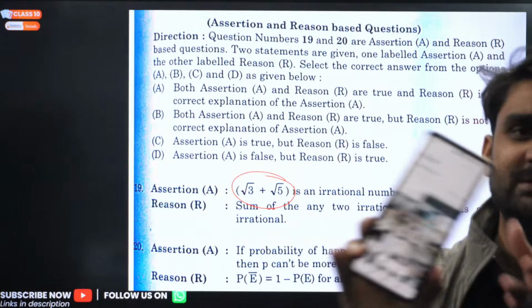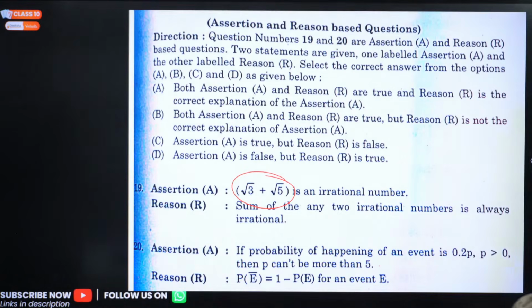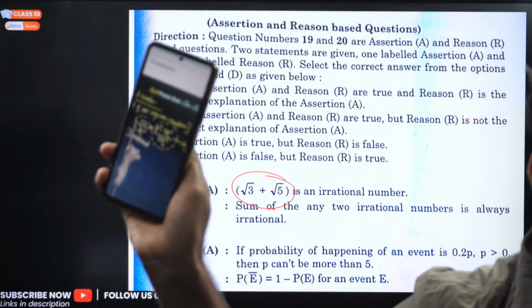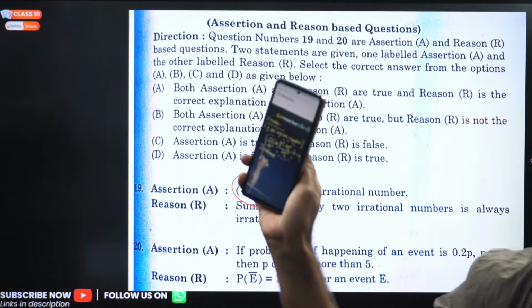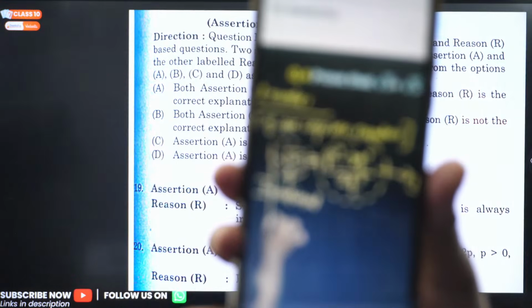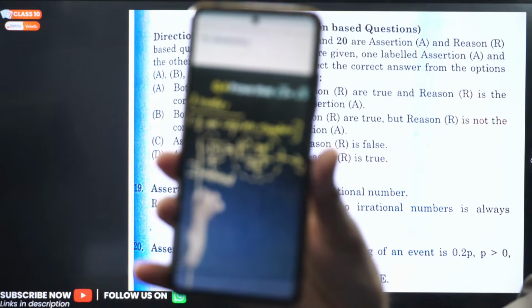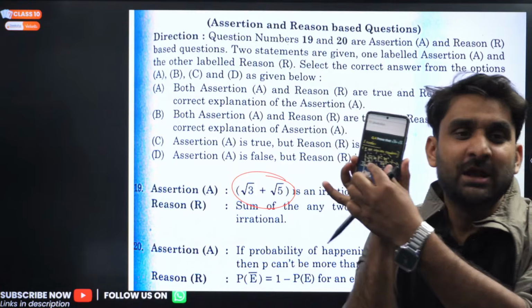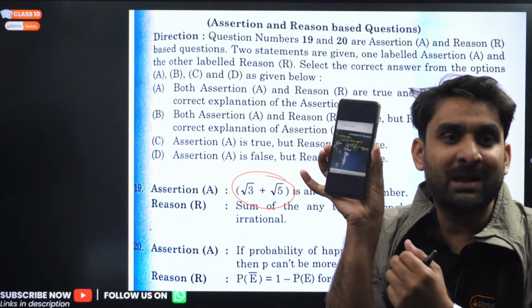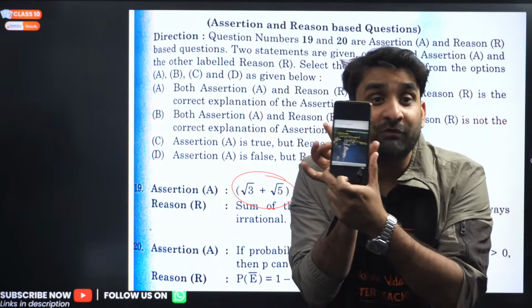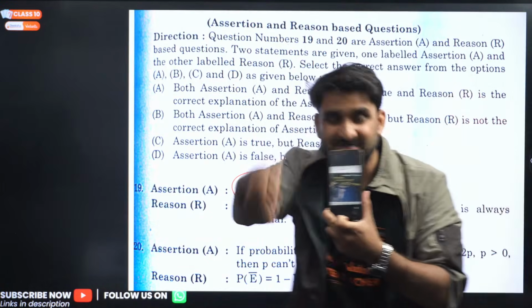So I'm coming closer to the camera. Can you see, guys? Can you see the number in the question? Look. Root 3 plus root 5. And this is from my lecture video. Root 3 plus root 5, exactly the same.